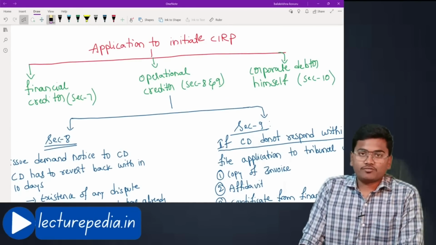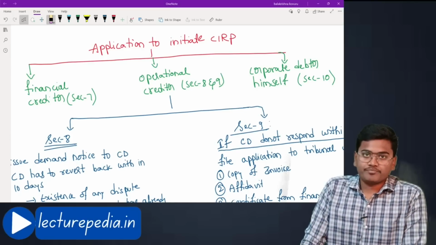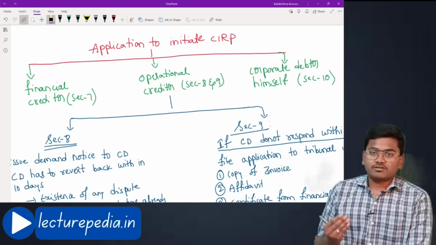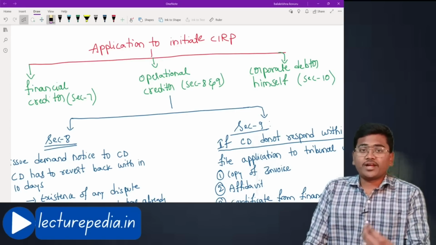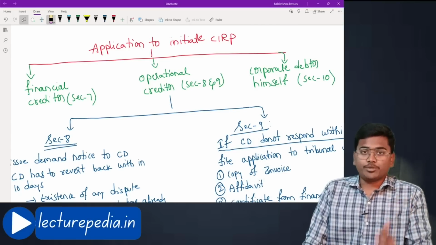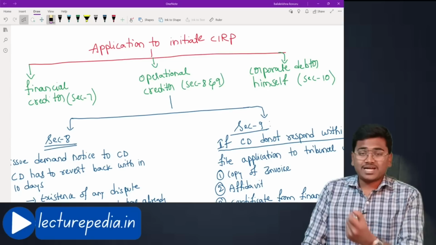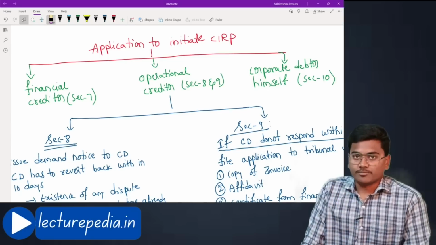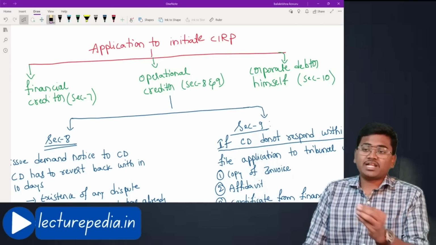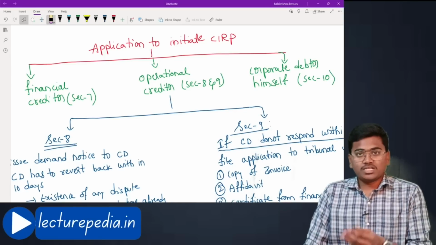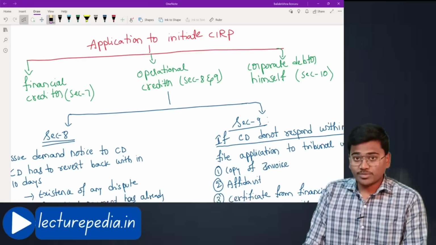In part 1 of the video, we have discussed till the financial creditor part, that is, an application for initiating corporate insolvency resolution process can be filed with the adjudicating authority by 3 people. One is the financial creditor, another one is the operational creditor, and the final one is the corporate debtor himself. In the previous part, we have completed the application by financial creditor point. Now in this video, we will be starting with application by operational creditor. Hope that is fine.